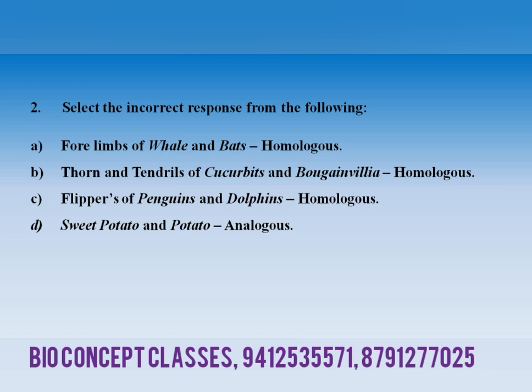Third option: flippers of the penguin and dolphin are homologous. Fourth option: sweet potato and potato are analogous structures. So you trace the incorrect response on the basis of homologous and analogous structures.